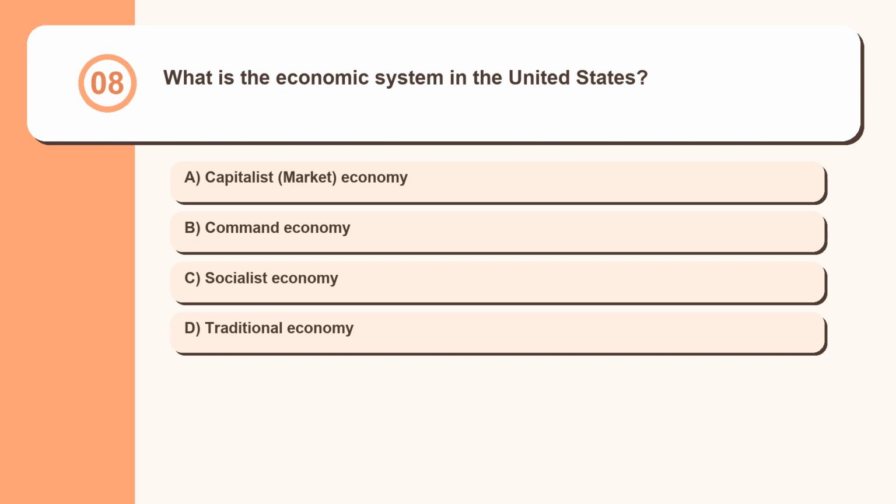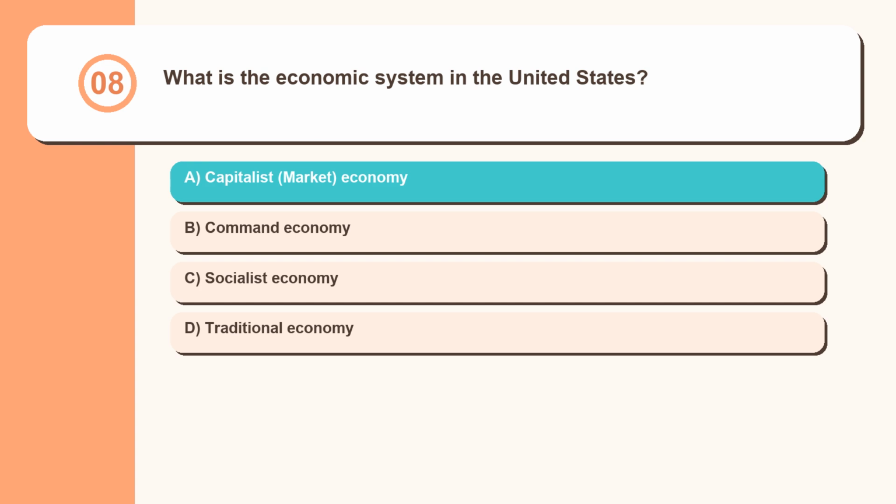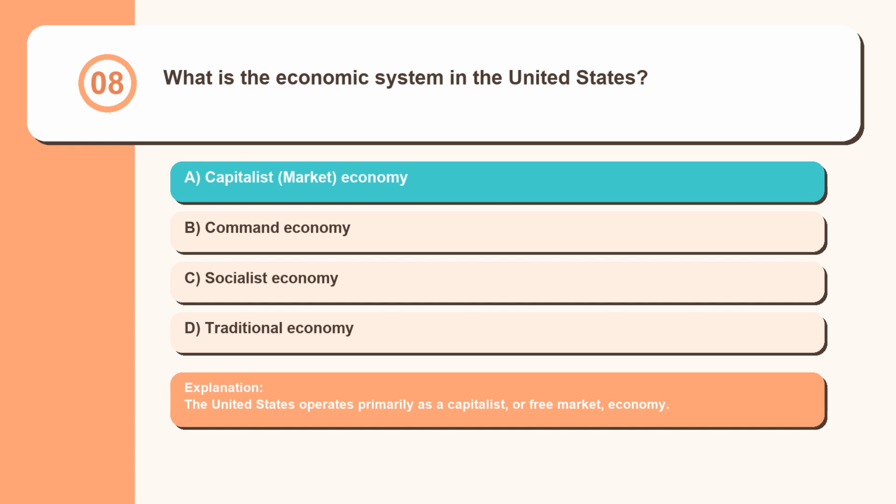Question 8. What is the economic system in the United States? Capitalist market economy, command economy, socialist economy, traditional economy. The United States operates primarily as a capitalist, or free market, economy.